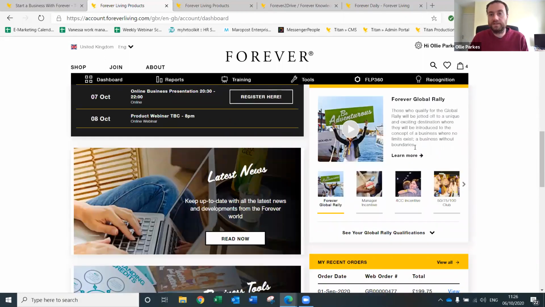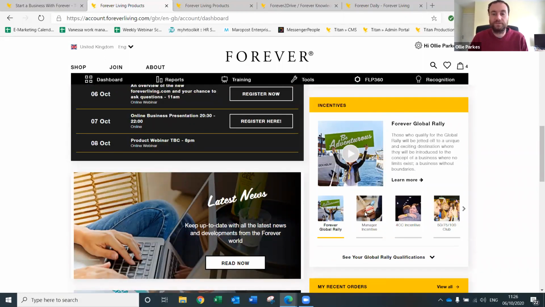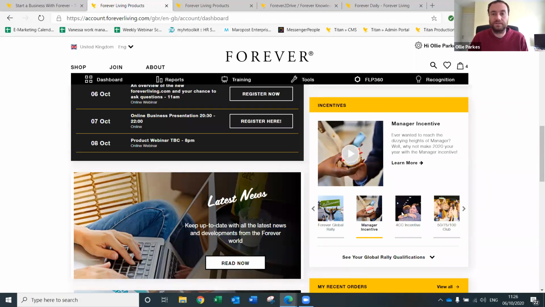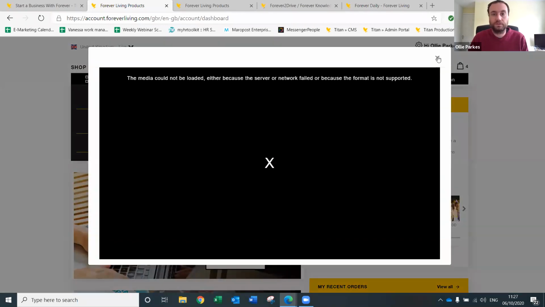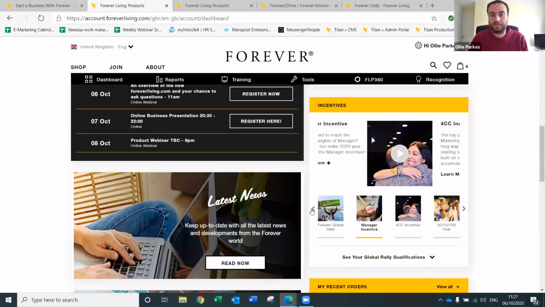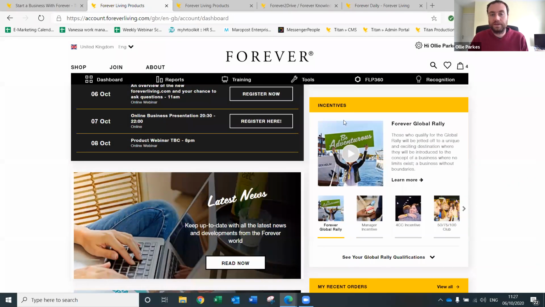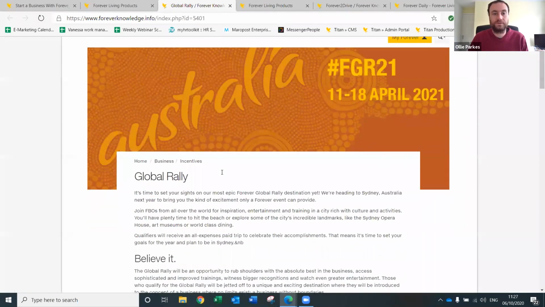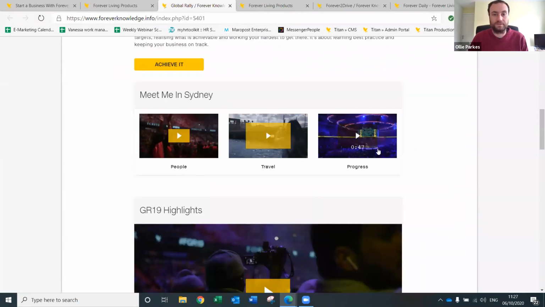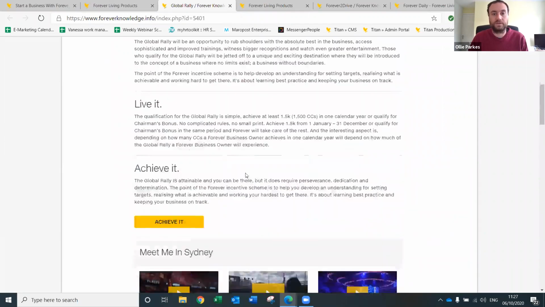On the right hand side here is the incentives. So this gives you a bit of an overview of all the incentives. There's a little video for each of them. So let's say the 4cc incentive. You click on the video here and it will, and that one doesn't work. I need to look into that one. It should bring up the videos. It's not at the moment, so I'll have to look into that. Or if you click learn more, it will take you through to the page which tells you about it, and then it's got the videos down here as well if that doesn't work for any reason.